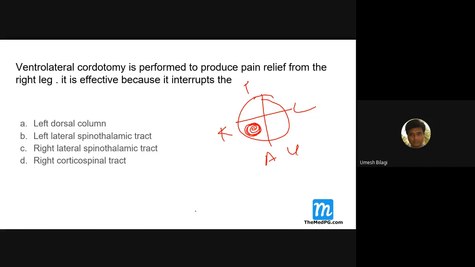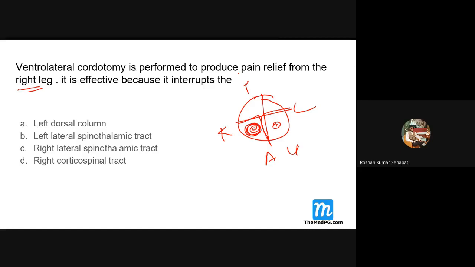So there are 4 quadrants here. I'm just dividing the spinal cord into 4 quadrants. Ventrolateral means the anterior and lateral aspect, these two, either right or left. So for the right leg, it is effective because it interrupts the what? Tell me what?